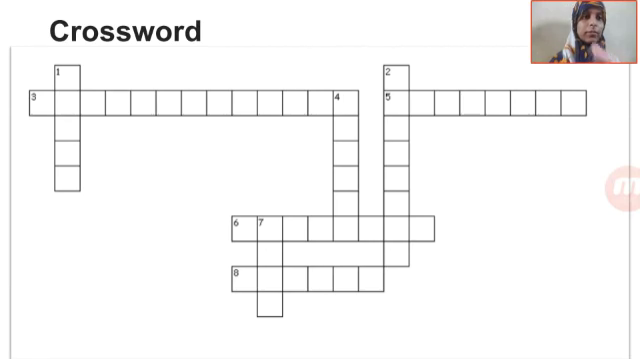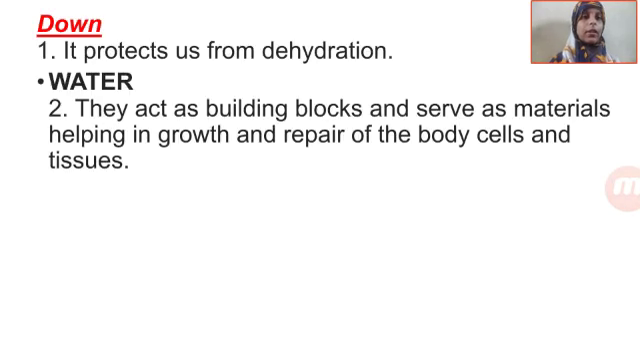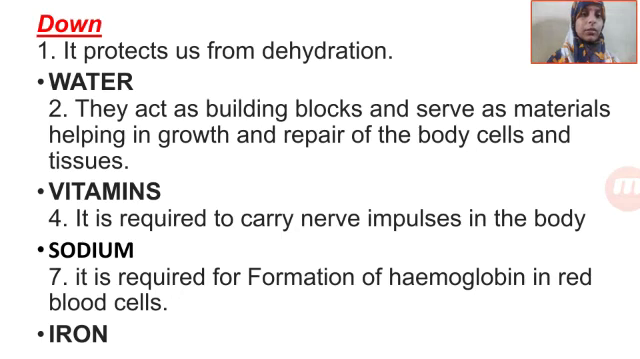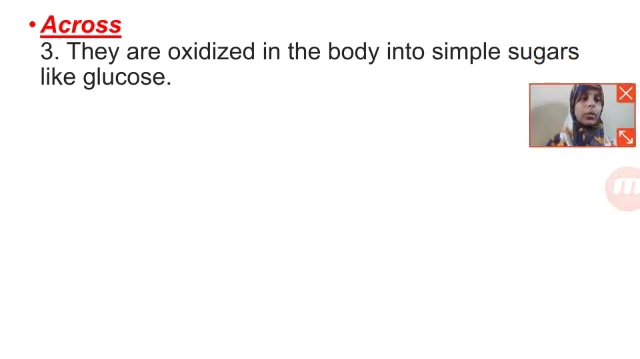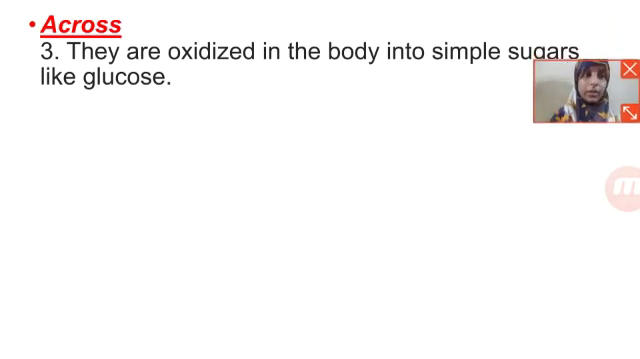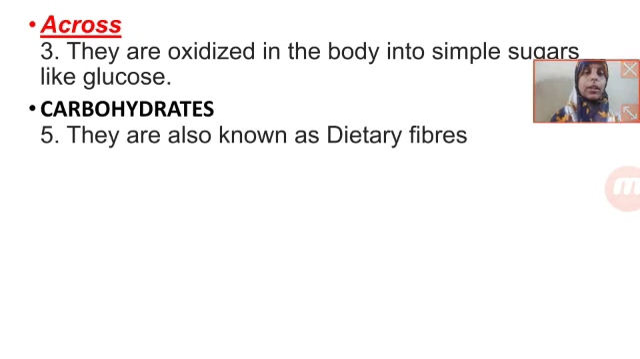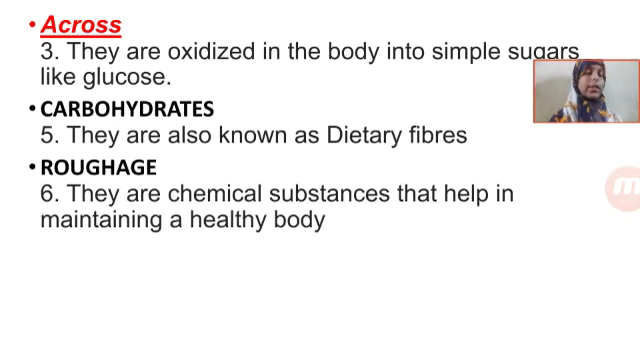These were the standing columns, okay. Now let us talk about the across or the sleeping columns. The number 3 question for that is, they are oxidized in the body into simple sugars like glucose. They are nothing but carbohydrates, correct. The 5th one is, they are also known as dietary fibers. What are they? Roughage, correct.